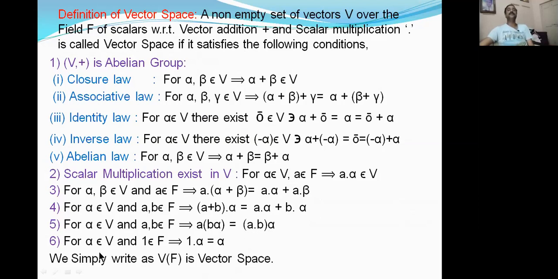The sixth one, for alpha belongs to V, alpha is a vector in V, and 1 is a scalar in F, 1 belongs to F, then 1 into alpha is equal to alpha. If V satisfies these six laws, six conditions, then V is said to be a vector space over the field F. That means V of F is a vector space. We simply write V of F is vector space. This is the definition of the vector space.